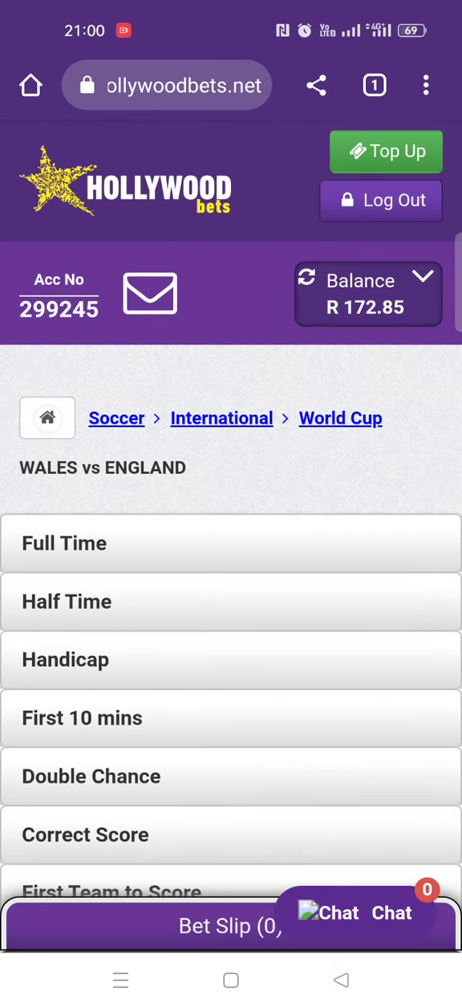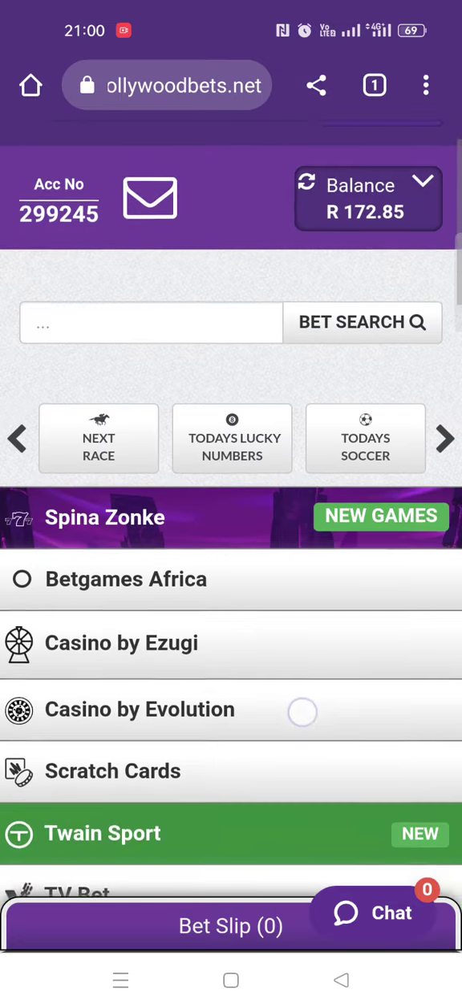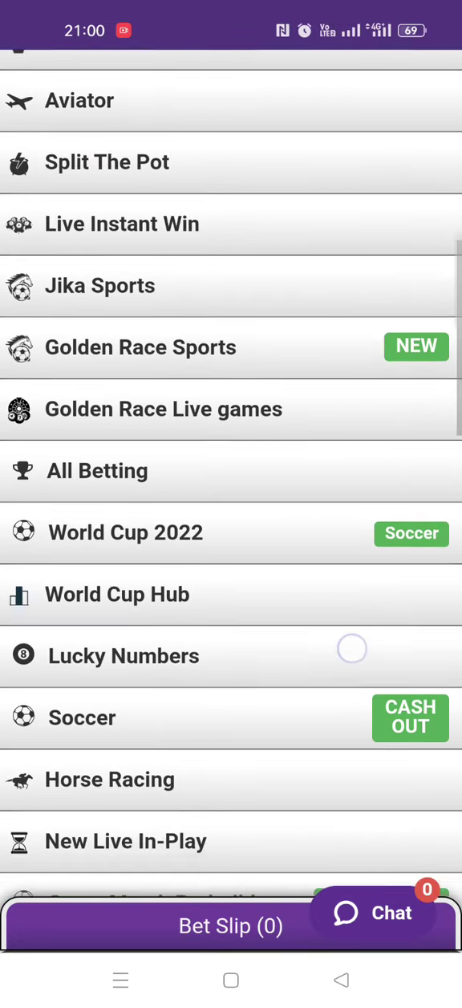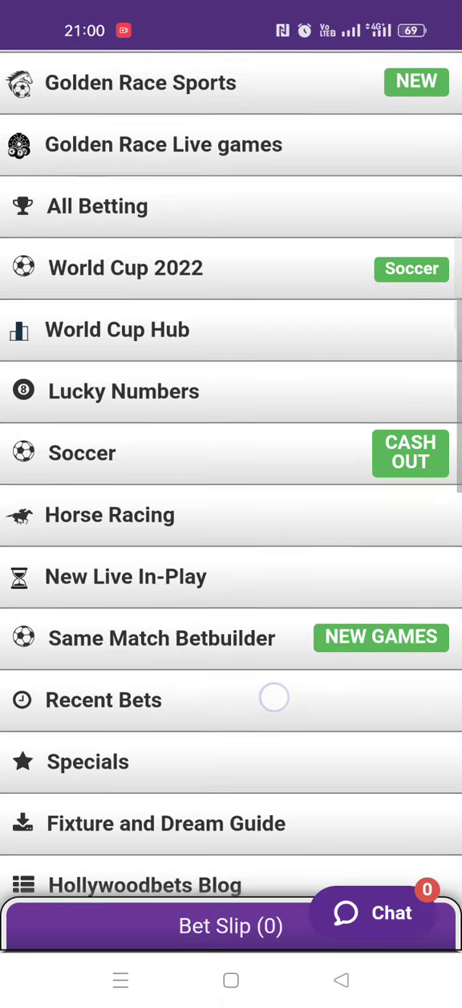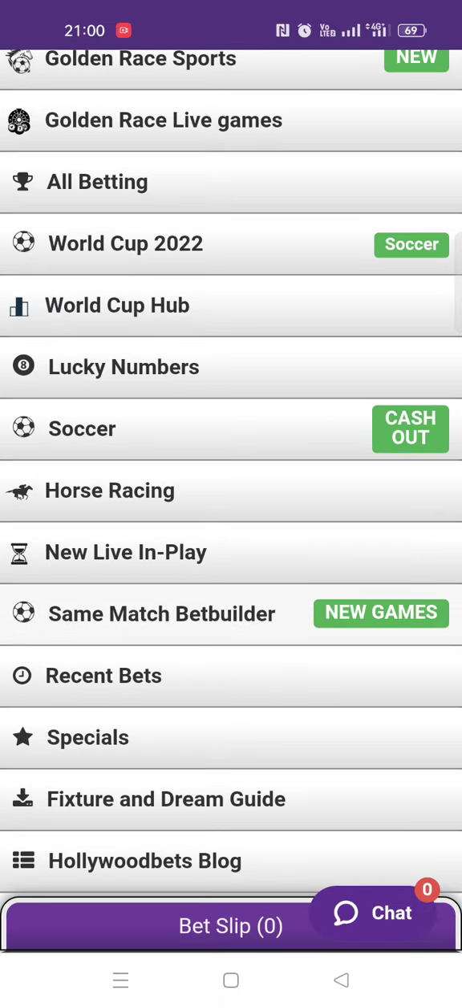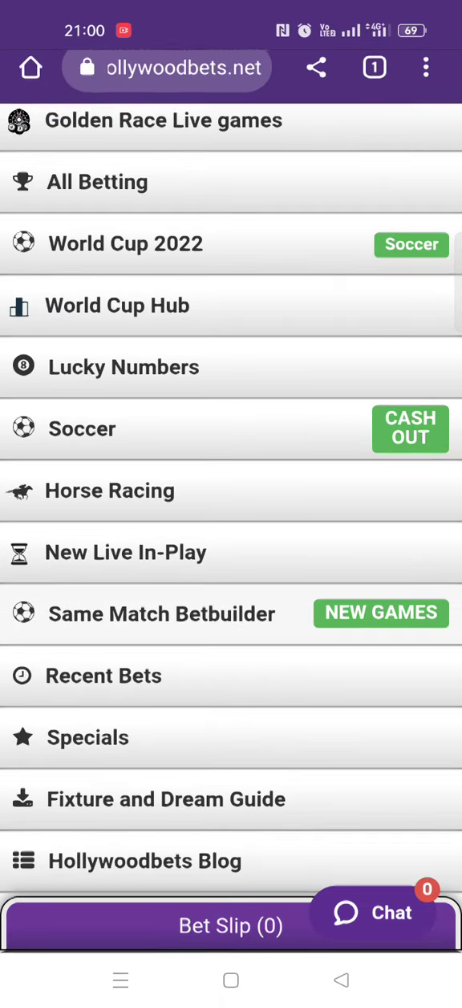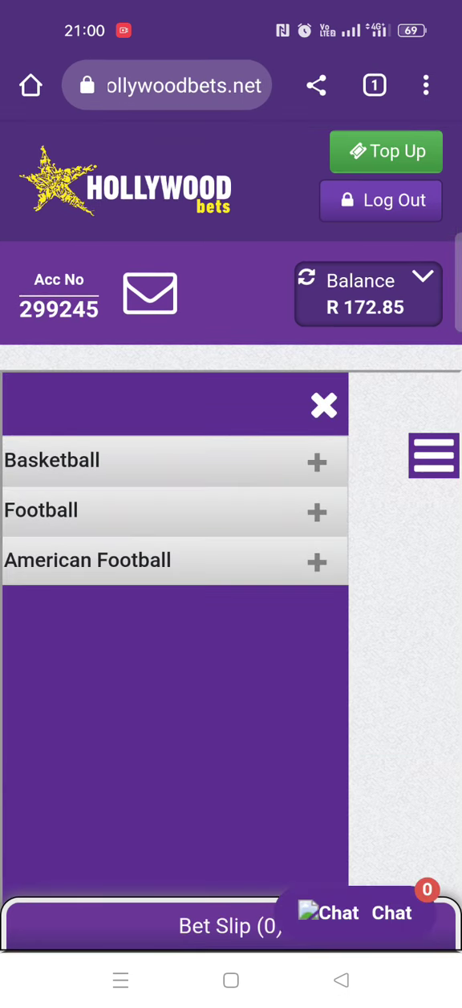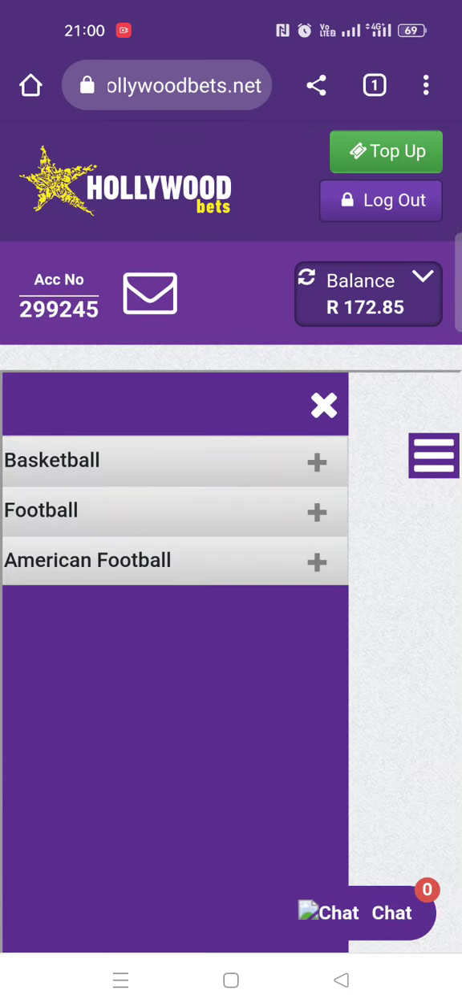But now, that brings me to this, same match builder, because people are betting and betting and betting things that they don't understand. Same match builder. I will emphasize a few things here. Firstly, what is a same match builder? As it says, same match builder.